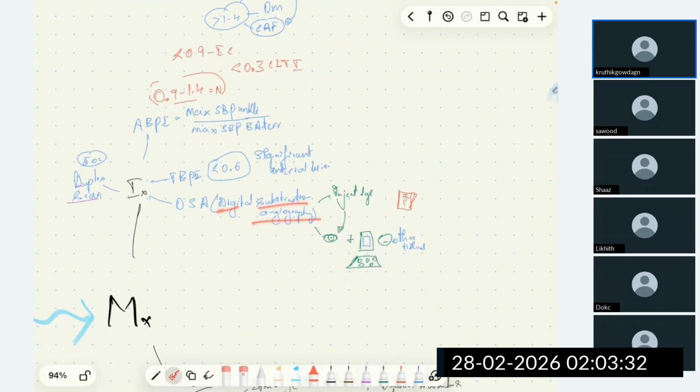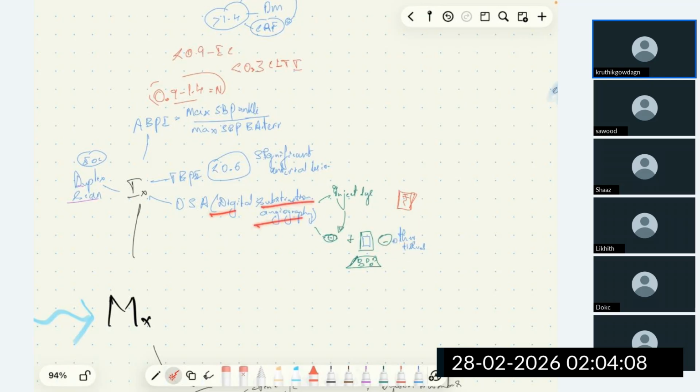I am mentioning this investigation because it's being asked as a 5 marks question and 3 marks question. What is digital subtraction angiography? Break down each term. Angiography: we are injecting dye into the vessel and visualizing. Why the term digital subtraction? Because along with injecting dye and visualizing the artery, we are using the computer to subtract the surrounding tissue of the vessels. So it's called digital subtraction angiography.